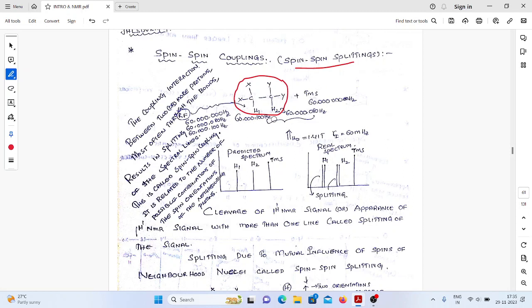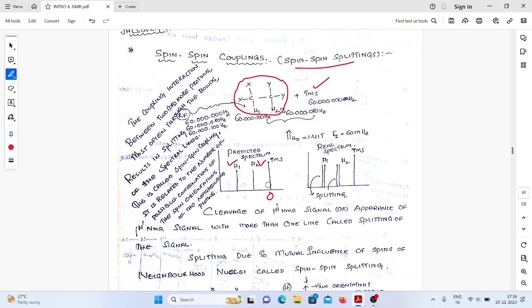In order to simplify the spectrum, we are adding tetramethylsilane as a standard, so its peak is going to be considered as 0. With reference to this, we are going to get two signals, one for H1 and one for H2. So this is the concept according to the quantum or classical approach of NMR spectroscopy. Right, till now we have studied this only.